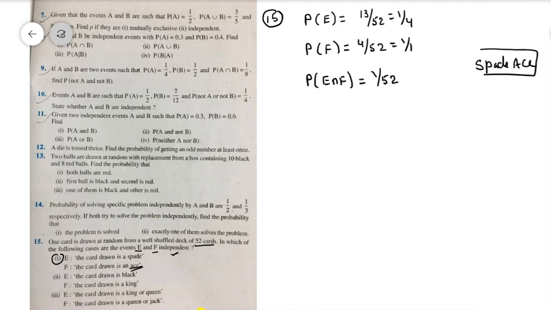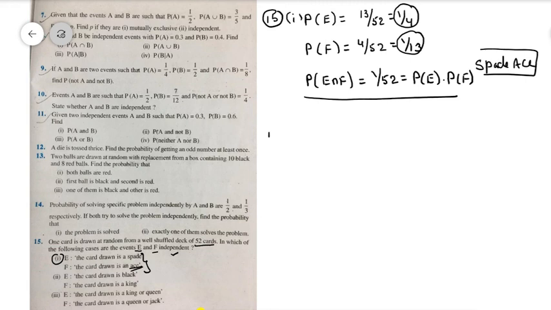Right? So this value we got 1 by 13. Whether you observed or not, these two multiplied give 1 by 52. That's why P of E intersection F is equal to P of E into P of F. So we can say in this particular case the two events E, F are independent events. That is the first bit in that particular question.